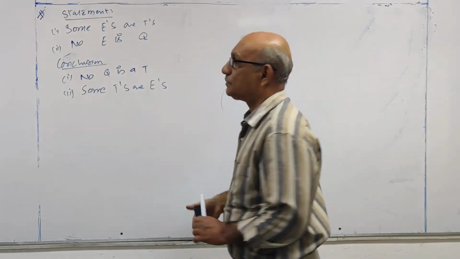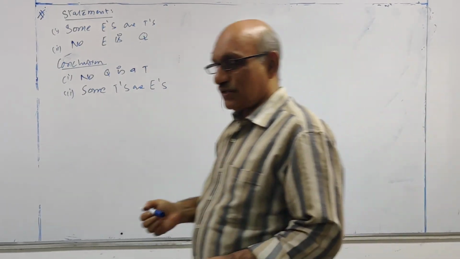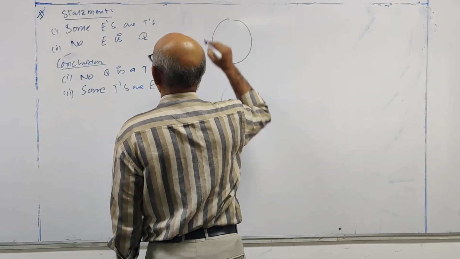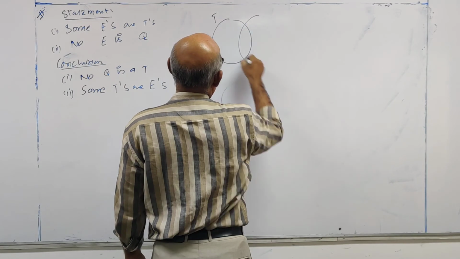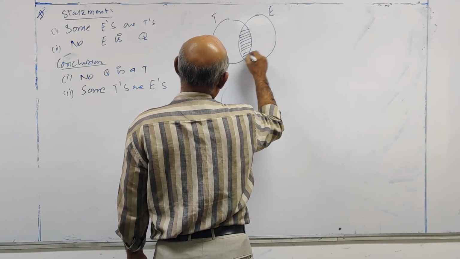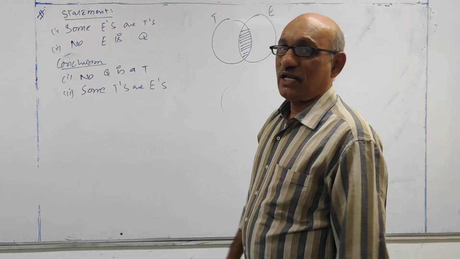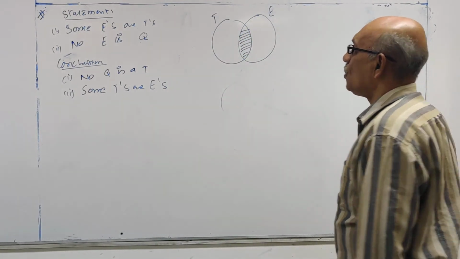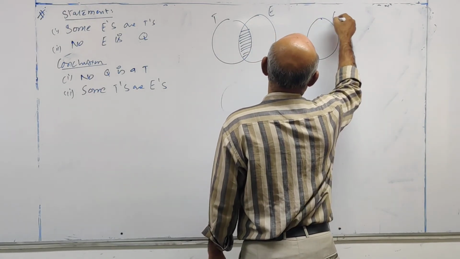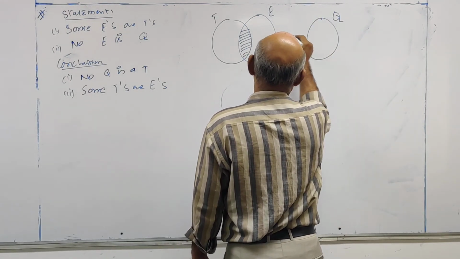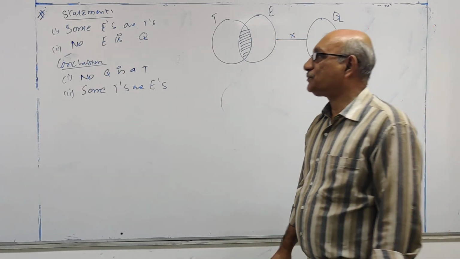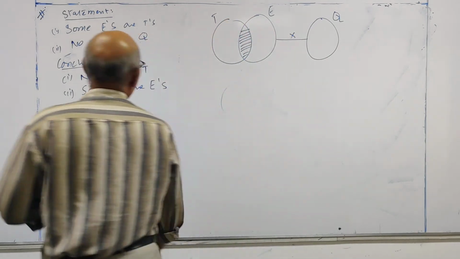Some E's are T's. Look at this. This is T. This is E. This is the common portion. Some means common. No E is Q. This is Q. There is no connection between E and Q. Now look at this, sir.